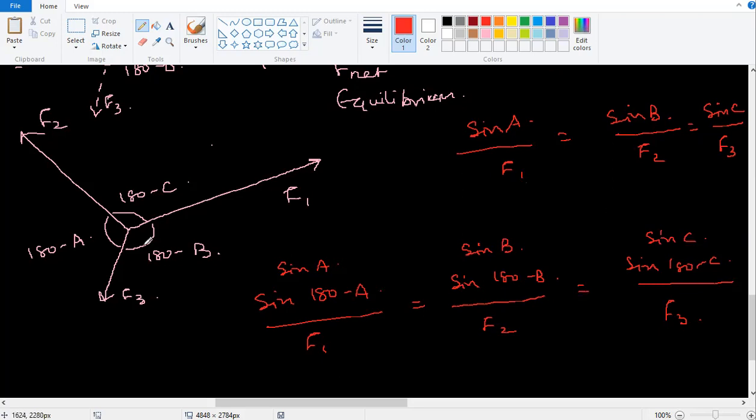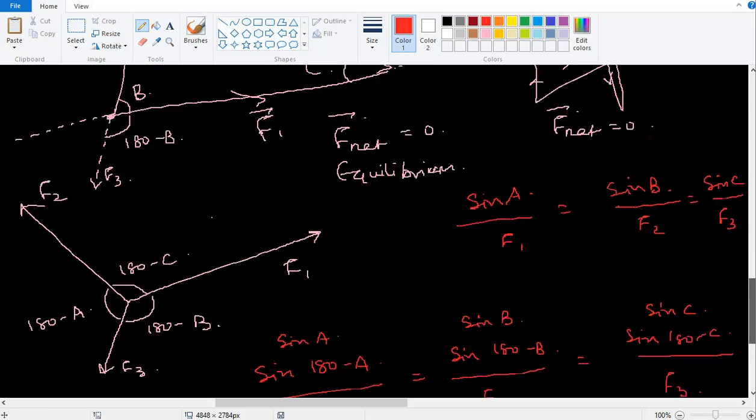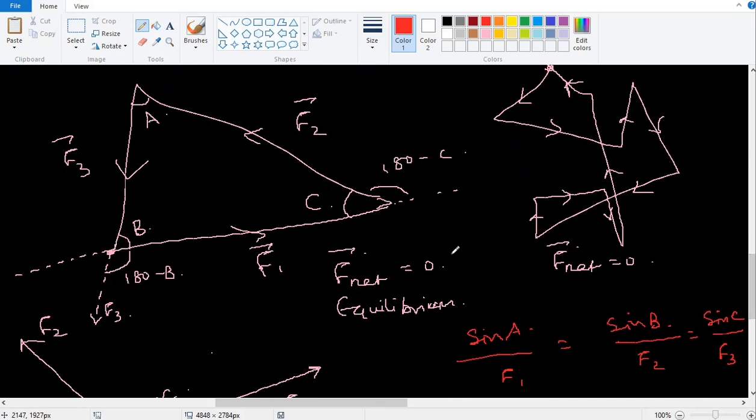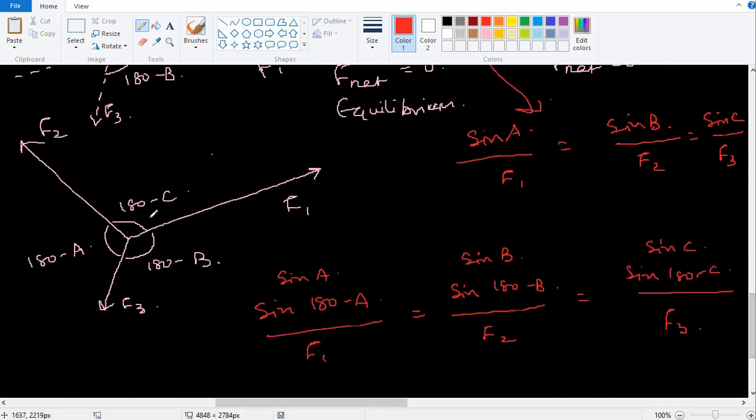So if you understand this triangle, for this triangle this is true. For these forces acting at a given point, on a given ball, this is Lami's theorem: sine A by F1 is equal to sine B by F2, sine C by F3. Sine A can also be written as sine 180 minus A. But what is 180 minus A?